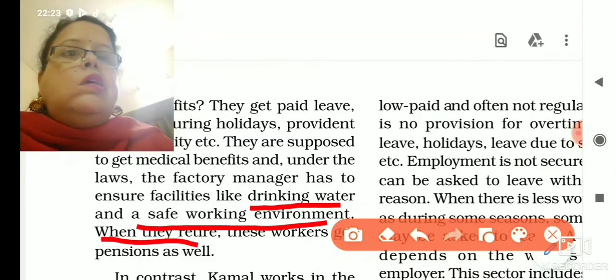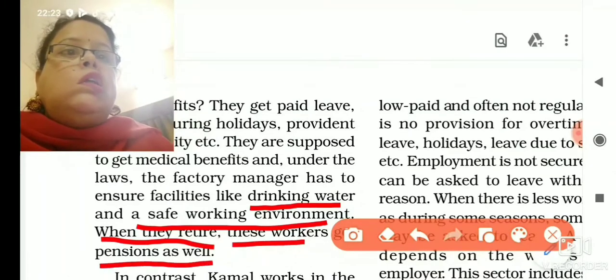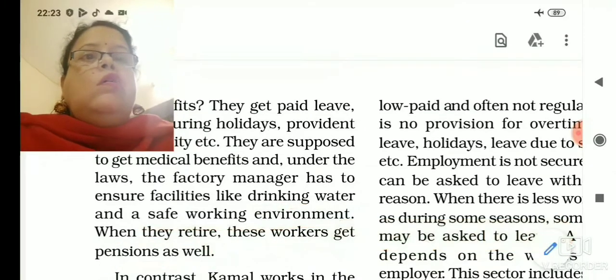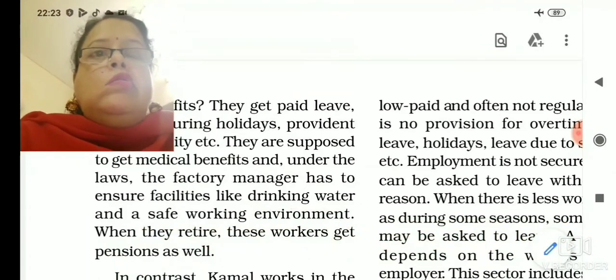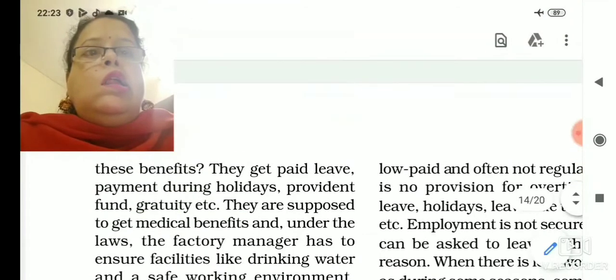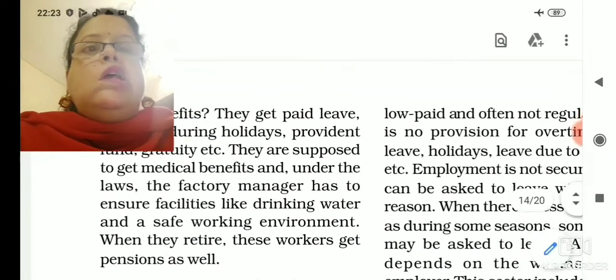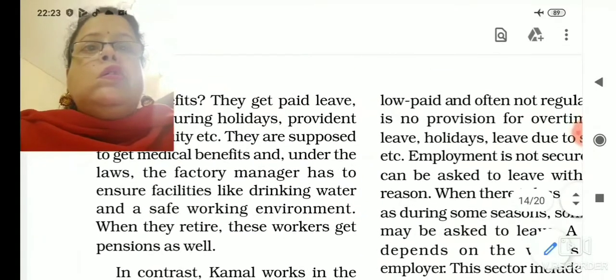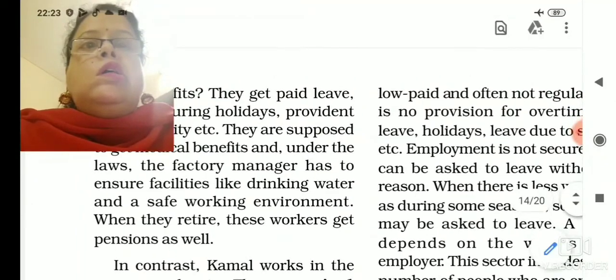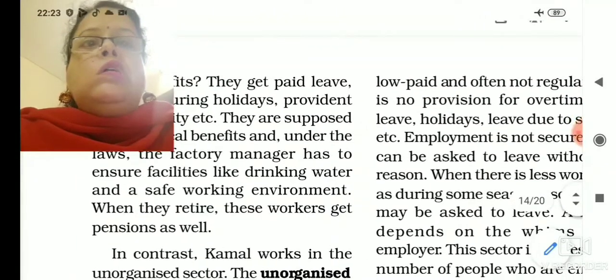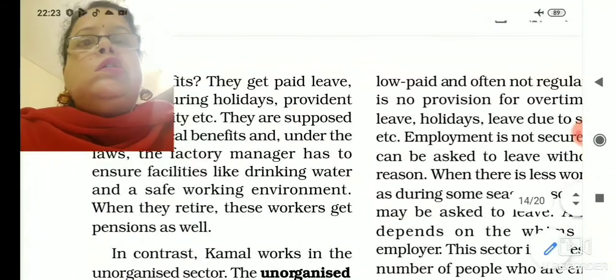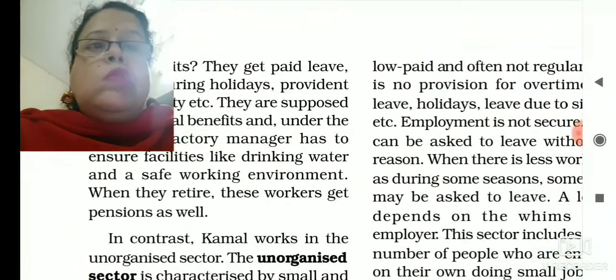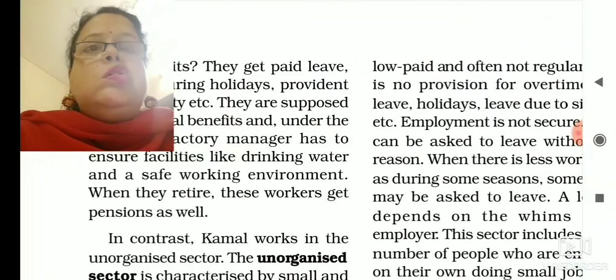When they retire, these workers get pension as well, which means that along with special benefits like medical allowance, paid holidays, extra payment in the form of overtime, these organized sector workers are getting facilities like drinking water, safe working environment, proper sanitation facilities. Apart from that, when they retire from their job, they are getting pensions also.